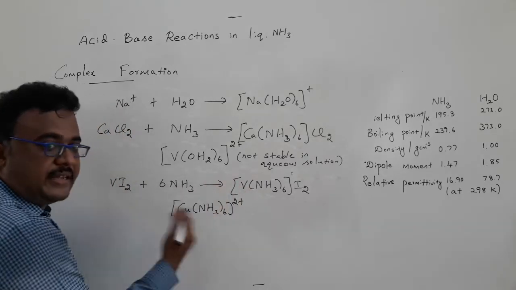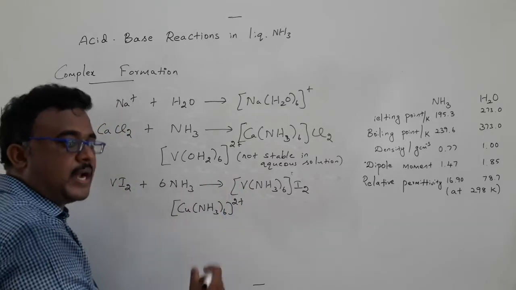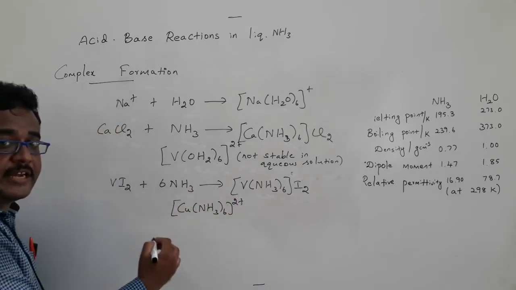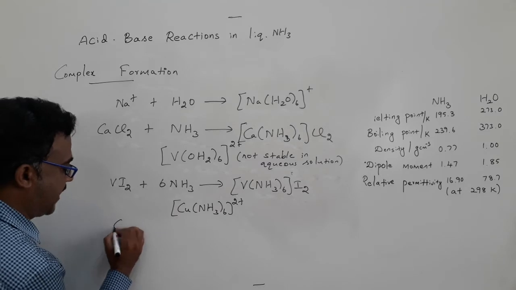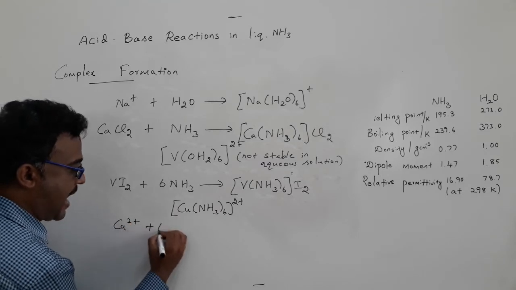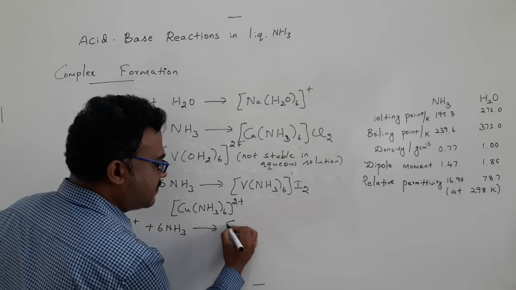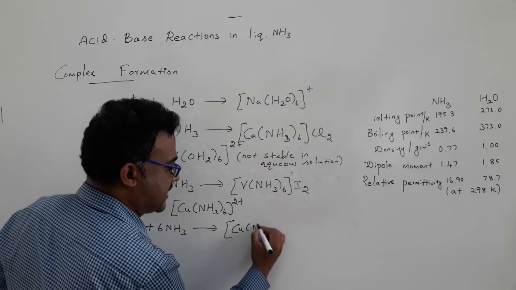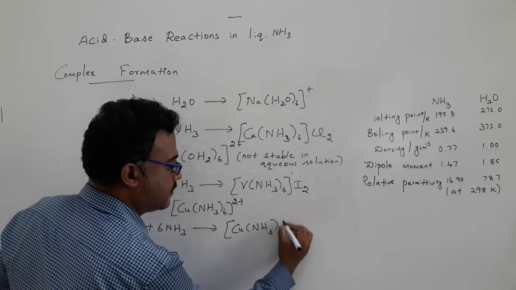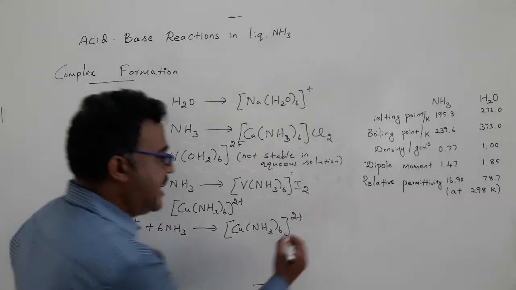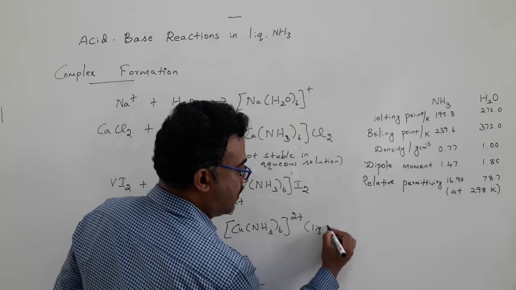It can't be isolated in aqueous solution, but this compound can be isolated in liquid ammonia as a solvent. For example, if you react copper 2+ with 6 ammonia molecules, you can readily get the hexaammine copper complex. This reaction can happen in liquid ammonia medium only.